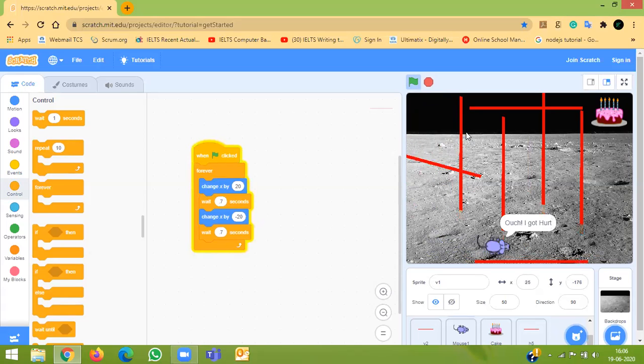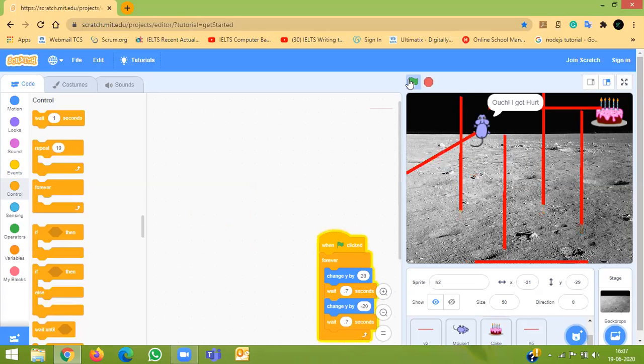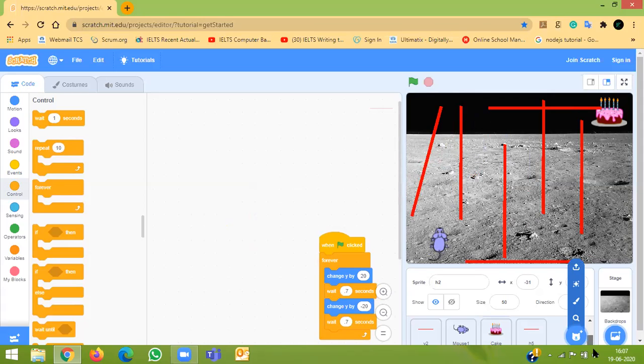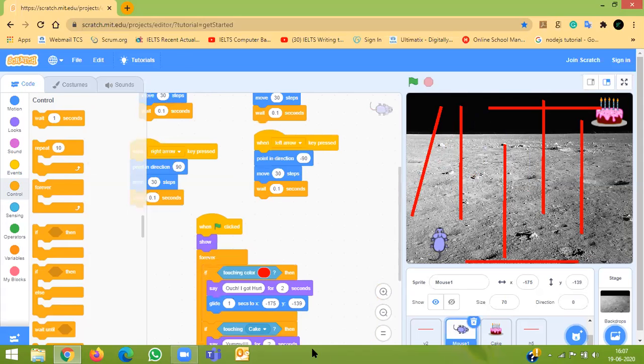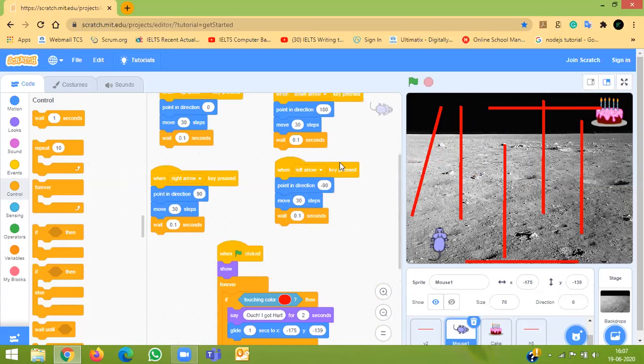Now you guys all know how to create the score, correct? Yes. But first we will have a timer. So we'll not put the green flag on it. On which one, Divija? The rotating line. No, the green flag has to be there, right? Green flag would be there. Now let's do one thing. In the mouse one, we'll write the score, or you can have it anywhere, wherever you want. I'll write it in the mouse.